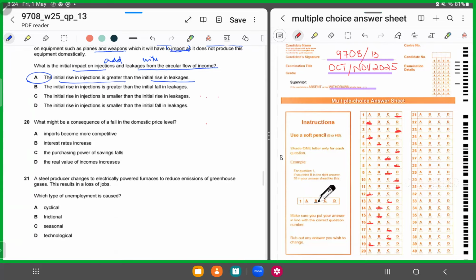Number 20. What might be a consequence of a fall in the domestic price level? So if inflation falls, what happens? Fall in inflation means the real value of money will increase. So the purchasing power will increase, right? So more goods and services. So the real value of income will increase. When inflation falls, people are able to buy more goods and services and enjoy a higher standard of living, right? So for 20, we'll shade in D.